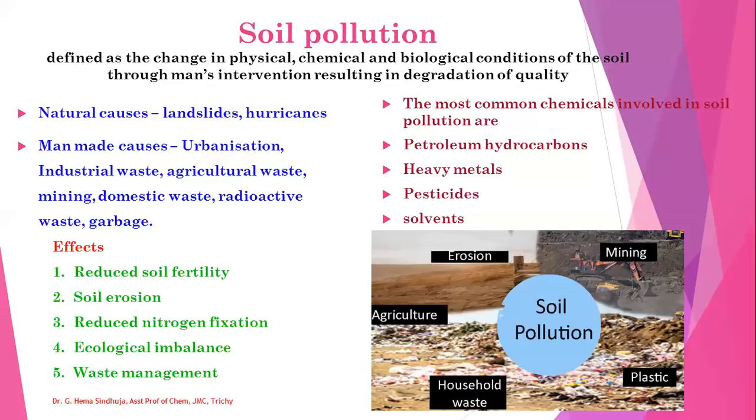The most common chemicals involved in soil pollution are petroleum hydrocarbons, heavy metals, pesticides, and solvents. The major environmental effects of soil pollution are that it reduces the fertility of the soil, leads to soil erosion, and reduces nitrogen fixation. Due to this, there is an imbalance in the ecological impact and waste management problems.